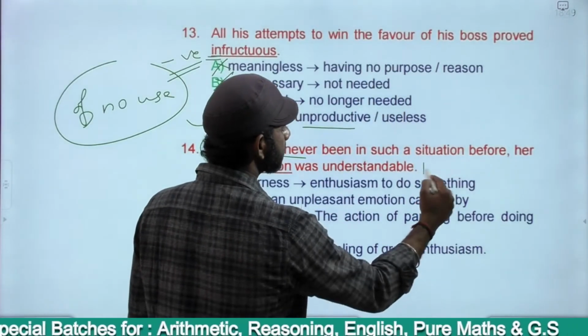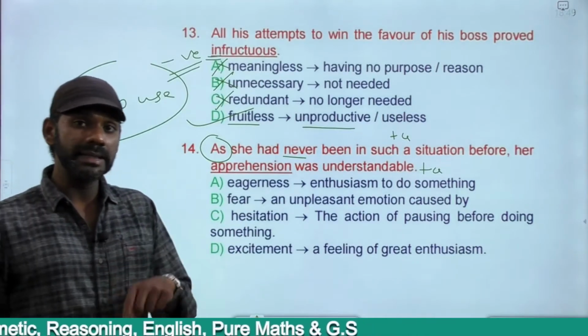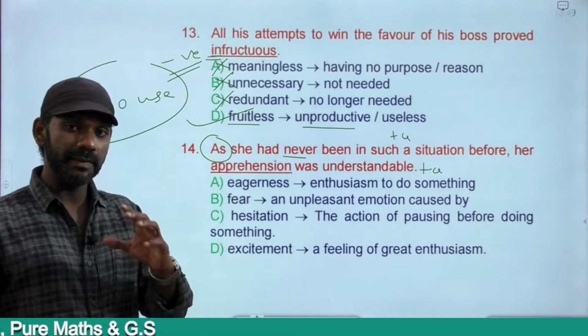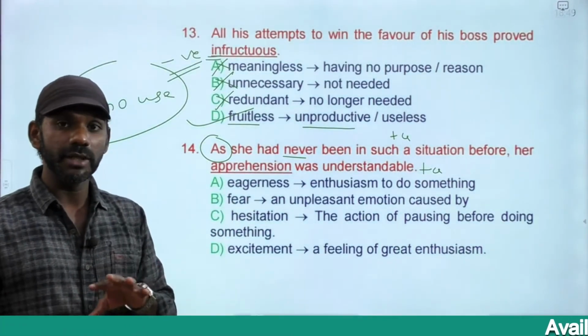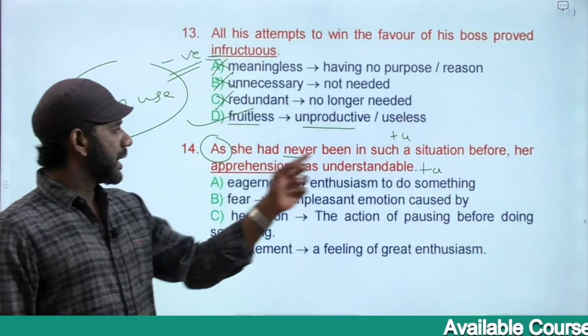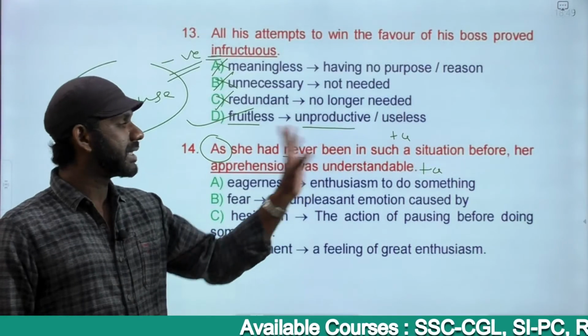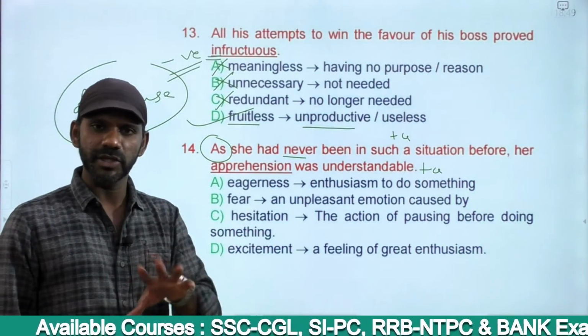So in this case, this idea must also be positive. Fear being understandable is positive, undoubtedly. So an idea can be negatively charged as well as positively charged. The charge of an idea depends on the context in which the idea is. Now the result is her fear was understandable, positive. The reason must also be positive. So it is understandable because she has never been in such a situation before.